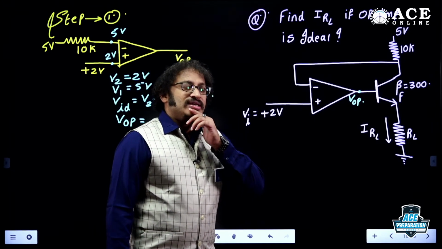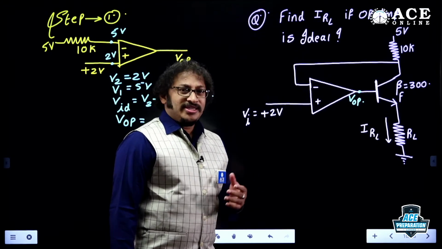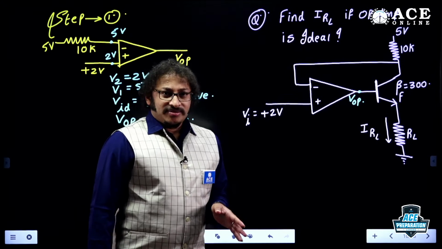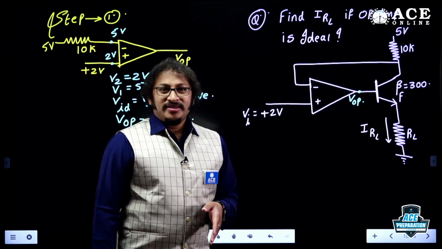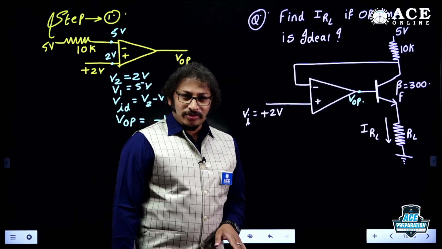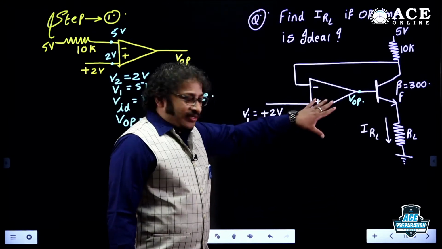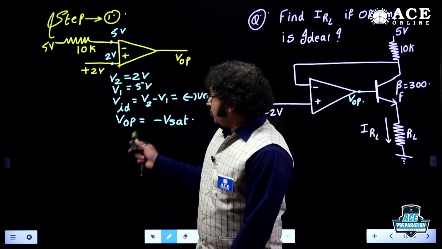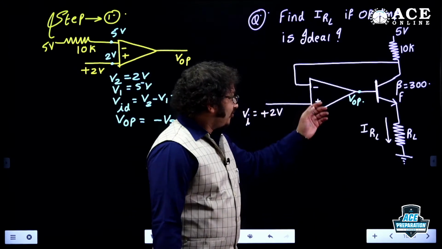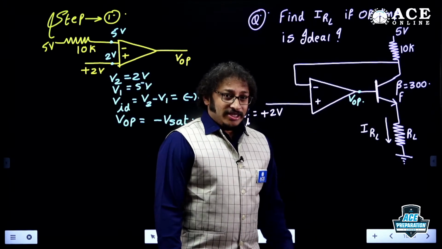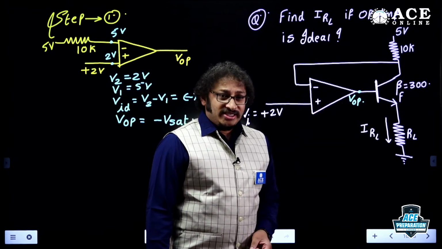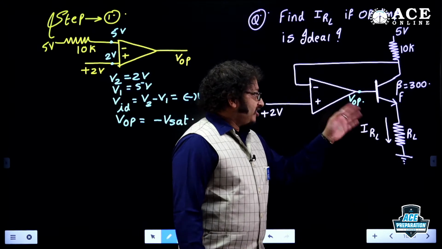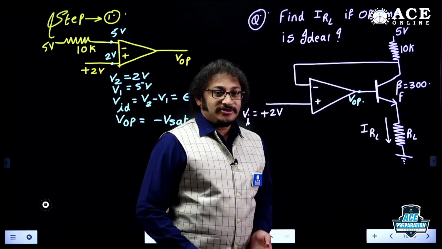Once the examination key was released, they had given some answer, but after 2 to 3 days, they modified the answer. Why? Because here, VOP is negative, minus VSAT, the highest voltage in the entire design. If I provide that voltage to the bipolar junction transistor, the emitter junction is reverse biased. If the emitter junction is reverse biased, it is simply cut off.